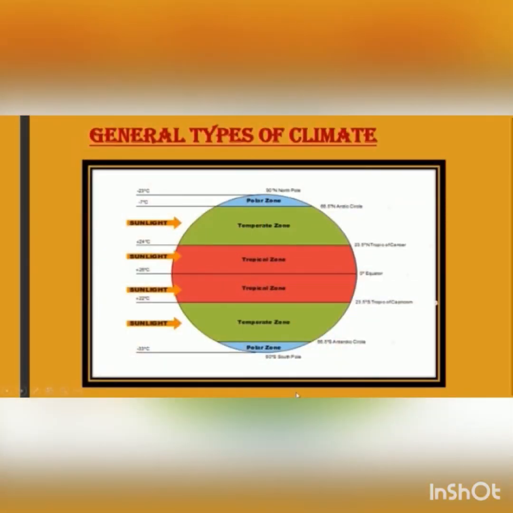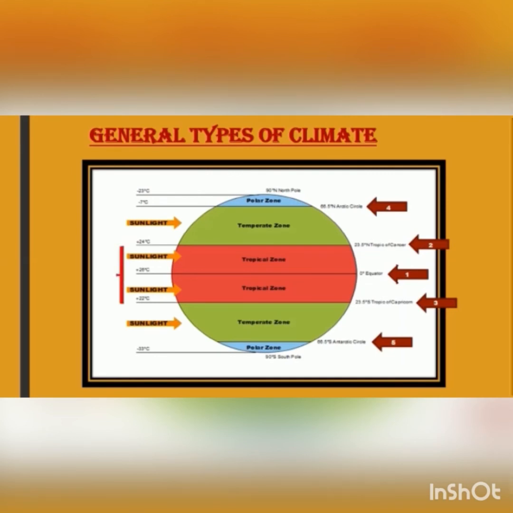General types of climate. There are 3 types of climate: tropical zone or torrid zone, temperate zone, and polar zone. The climate zones of Earth are based on latitudes. Latitudes are horizontal lines that run across the Earth's surface. The most important latitudes are the equator, Tropic of Cancer, Tropic of Capricorn, the Arctic Circle, and the Antarctic Circle.